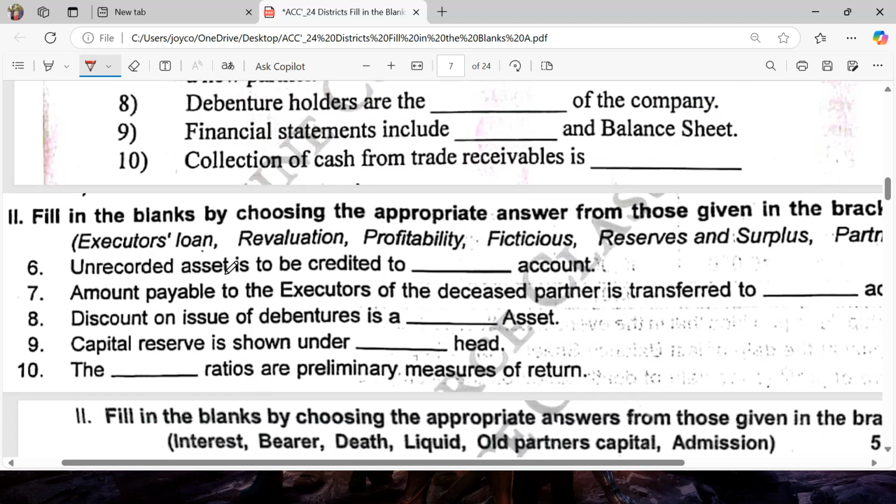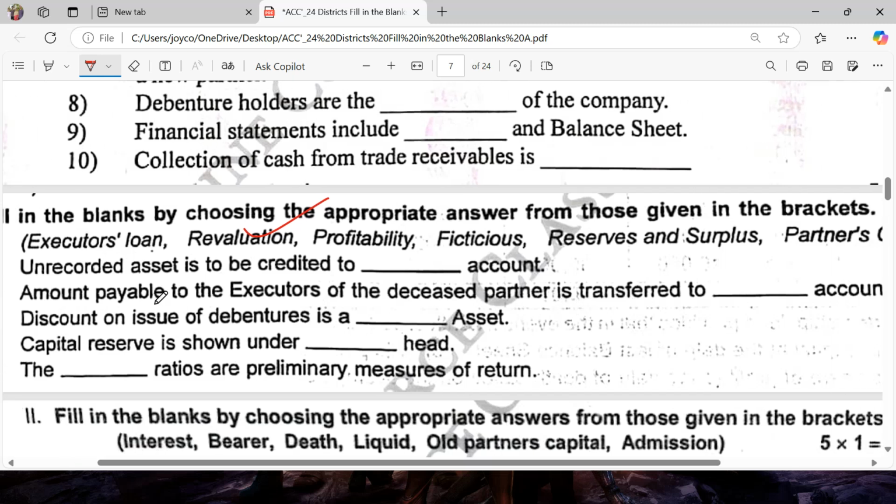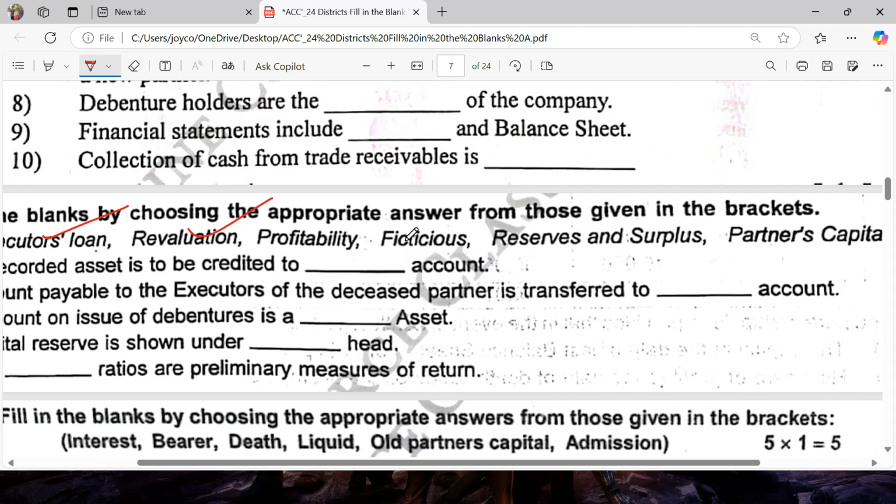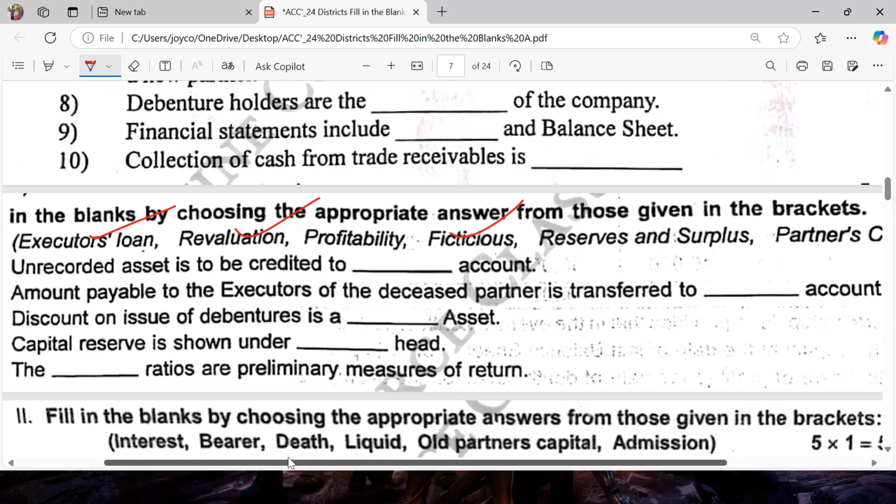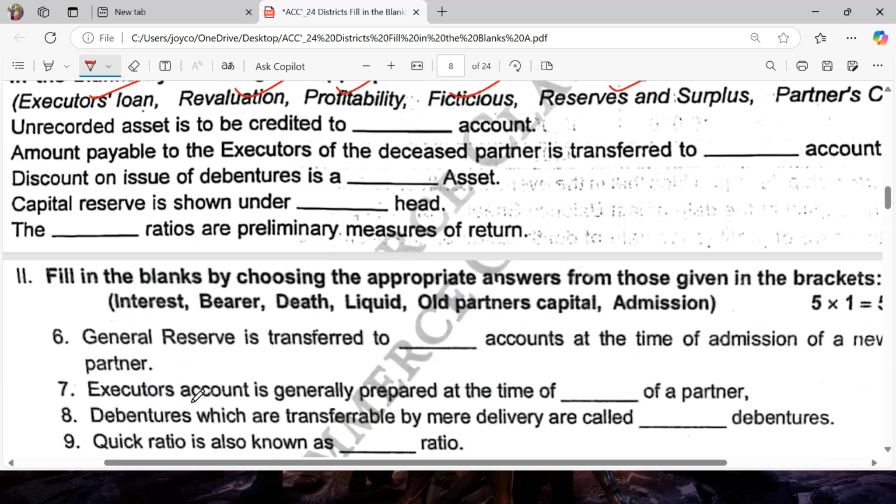Next one, unrecorded assets are to be credited to revaluation account. Amount payable to the executor of the deceased partner is transferred to executor loan account. Next one, discount on issue of debenture is a fictitious asset. Next one, capital reserve is shown under reserves and surplus. The dash ratio primarily measures return. Answer: profitability.